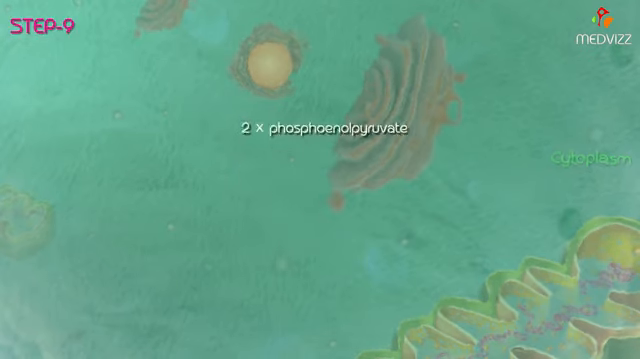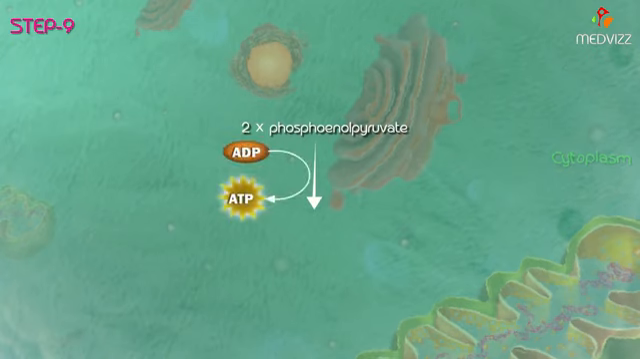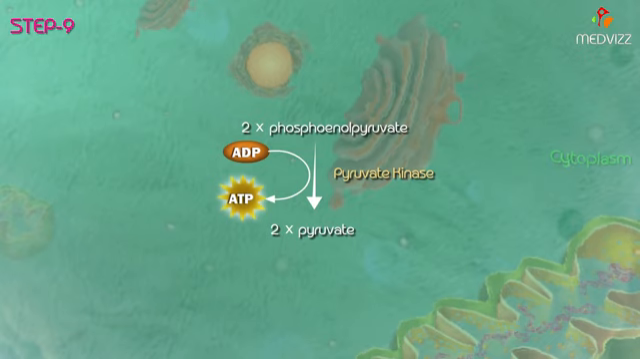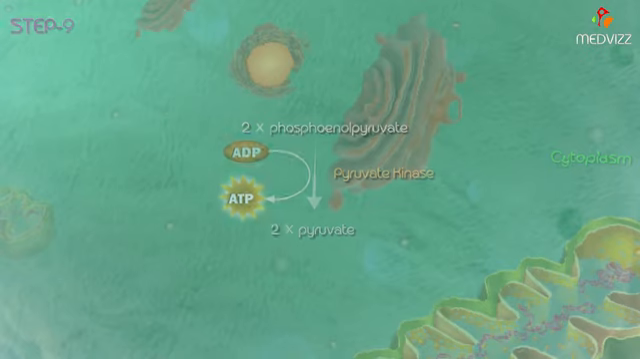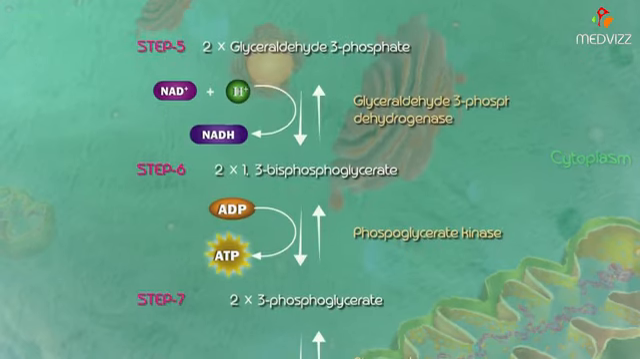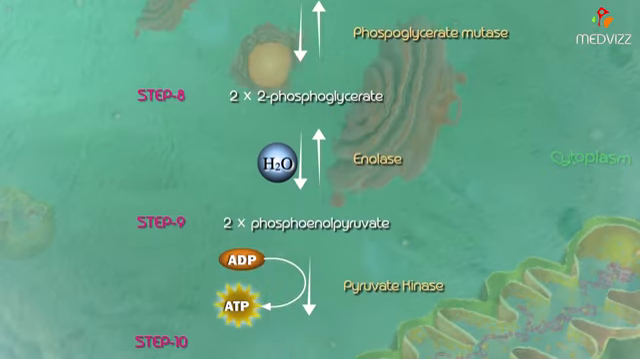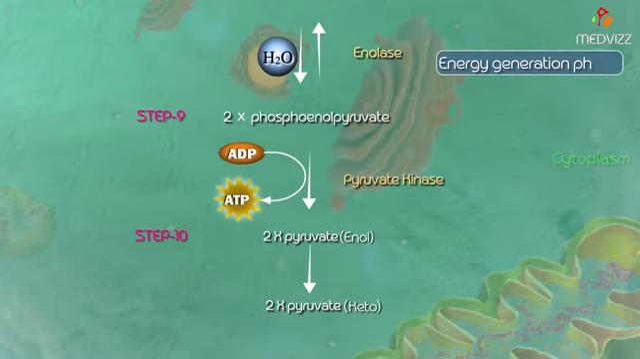And next is step 9. The phosphoenol pyruvate is dephosphorylated to pyruvate by the enzyme pyruvate kinase, and this is another step of substrate level phosphorylation, where pyruvate kinase is a key glycolytic enzyme and the step is irreversible. Here, steps 5, 6, 7, 8 and 9 together are called the energy generation phase.